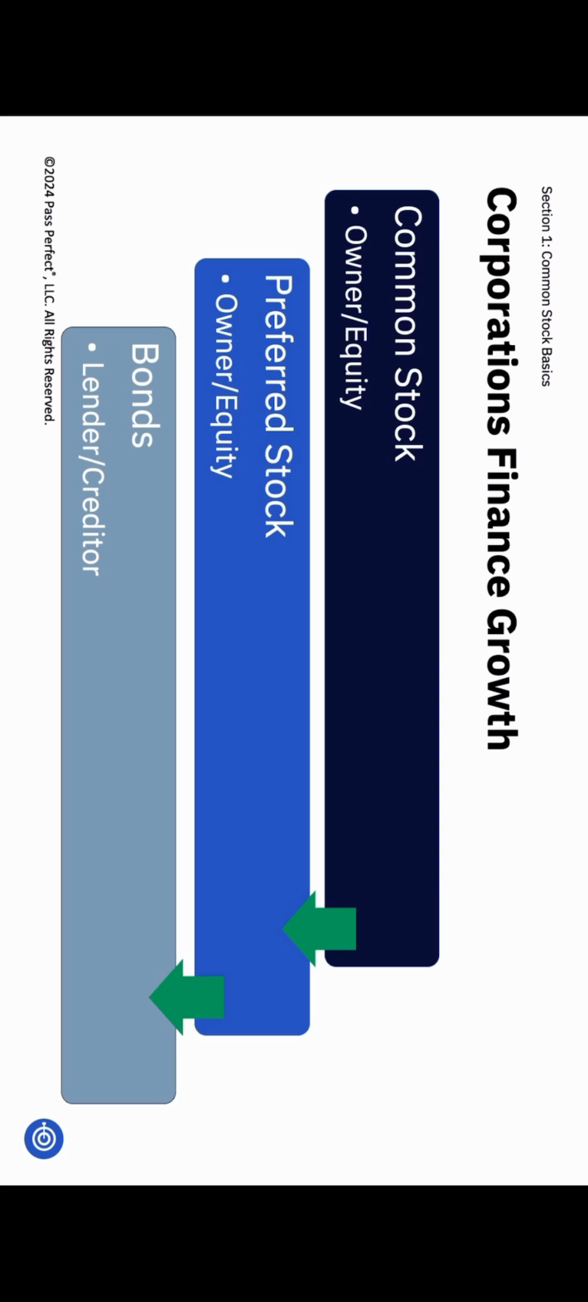Section 1, Common Stock Basics. Before we dive in, let's take a moment to step back. Imagine you're a corporation trying to raise capital. You have two main options. First, you can issue shares of common stock, which represent fractional ownership in the company. People who buy these shares now become owners of the company. Second, you can borrow money in the form of debt. In this scenario, the company is the debtor and the investor is the creditor. Let's begin by examining equity securities such as common and preferred stock. We'll cover debt securities next.